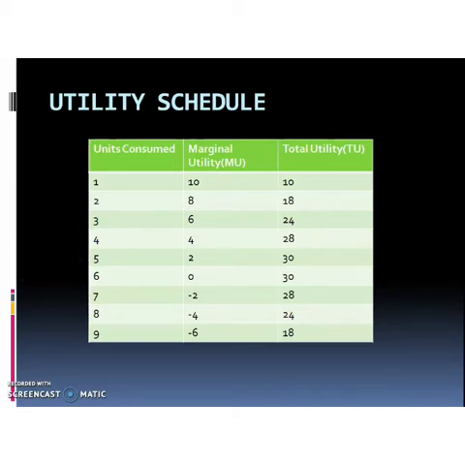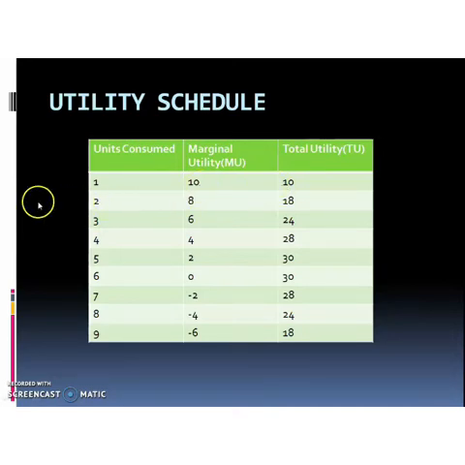Then when we look at total utility, the total utility is the sum of marginal utility. It is the cumulative value of marginal utility. At the first unit of consumption, MU is 10, so TU is also 10.